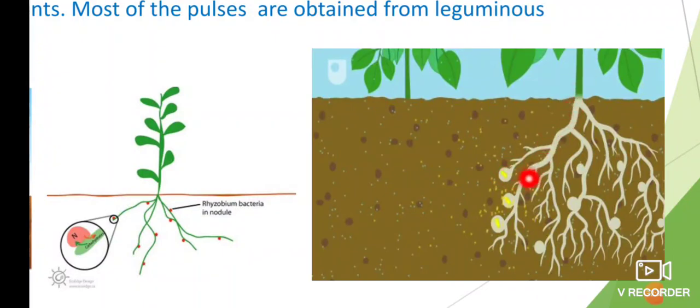The plant provide a place to this rhizobium and this rhizobium convert nitrogen gas and it provides to the plant. This type of relationship is called symbiotic relationship. It is clear about how rhizobium bacteria provides nitrogen to the plant and how these plants provide food and shelter to the rhizobium. It is clear now.